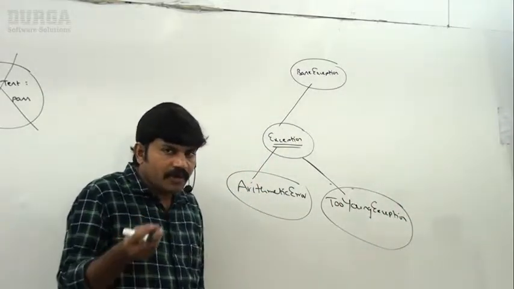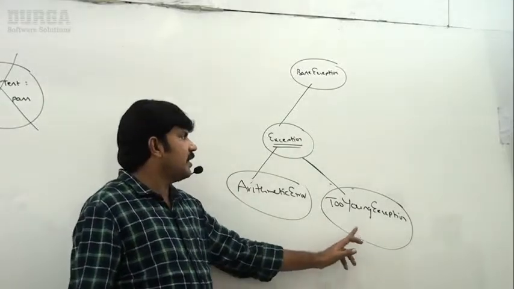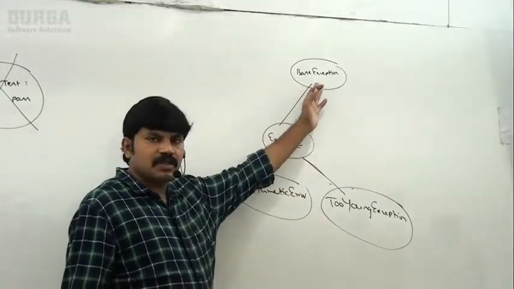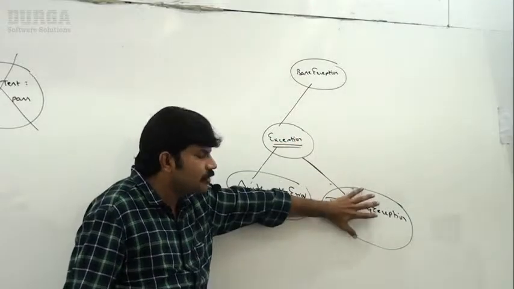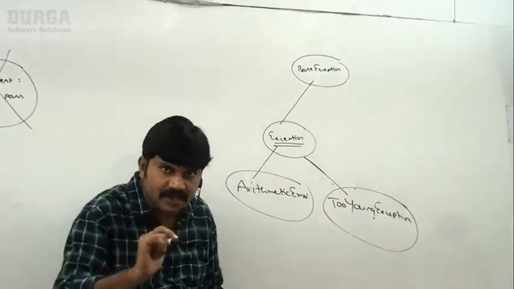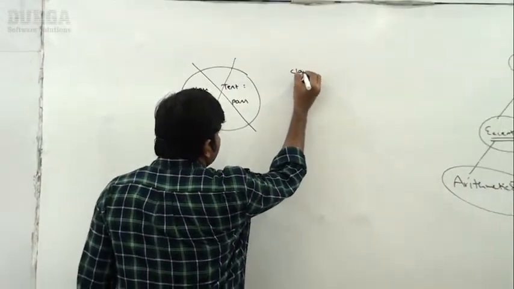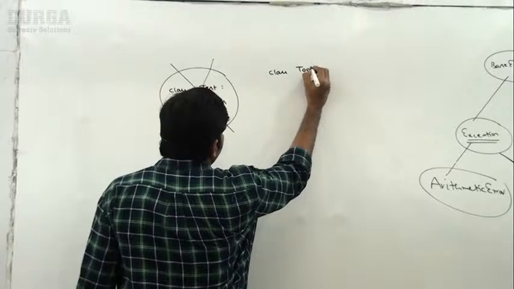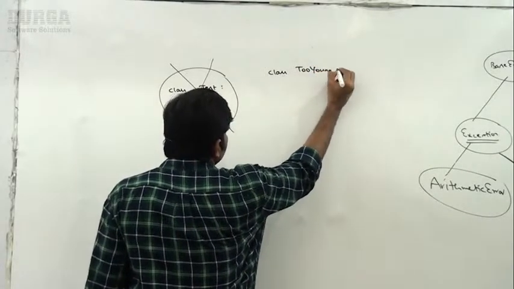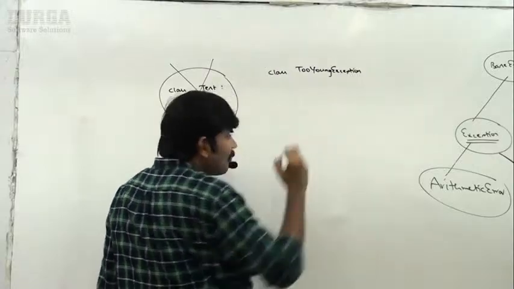If you want to write your own exception class, it should extend either Exception or BaseException or any exception; compulsorily it should fall under this BaseException hierarchy. Is it clear? Now I want to take a class, TooYoungException. It is a normal class.